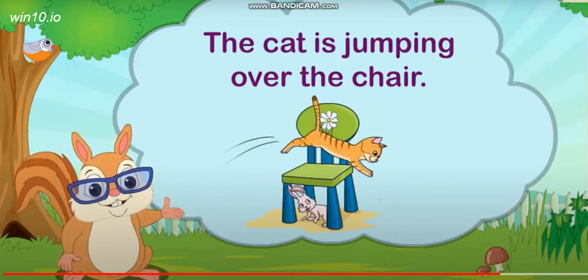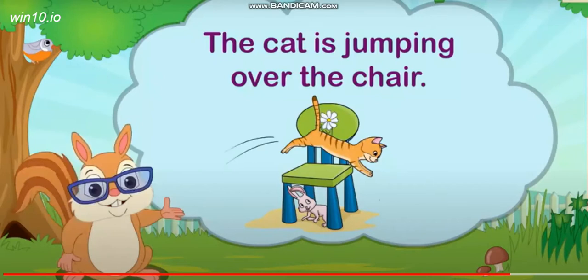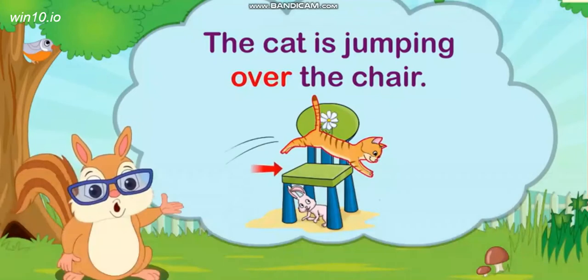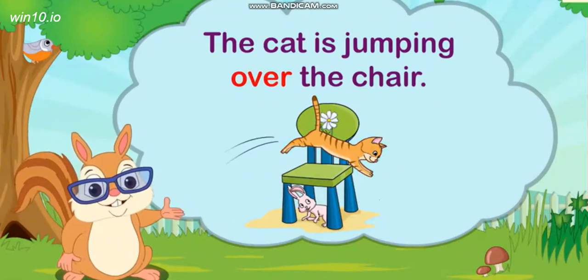So when the cat is just passing over the chair, we use the preposition over. Here, over tells us where the cat is. So, over is a preposition.